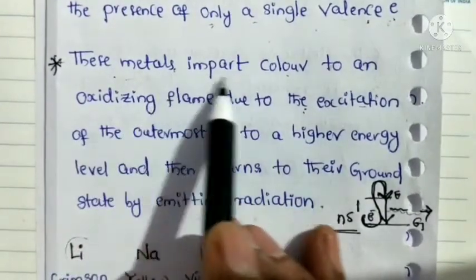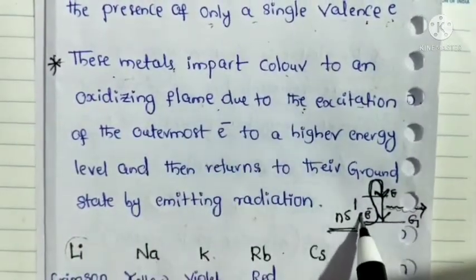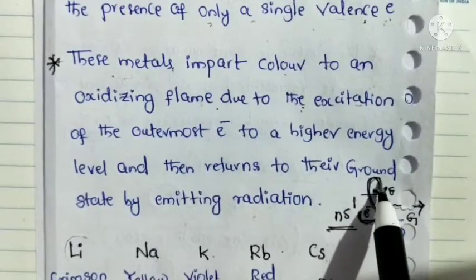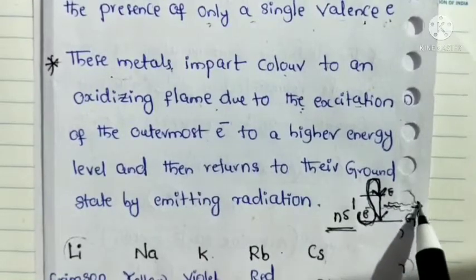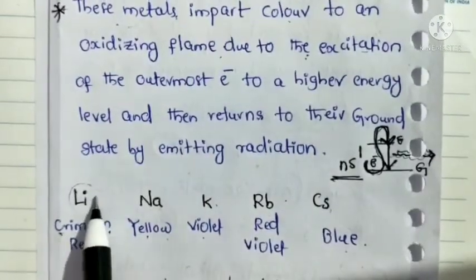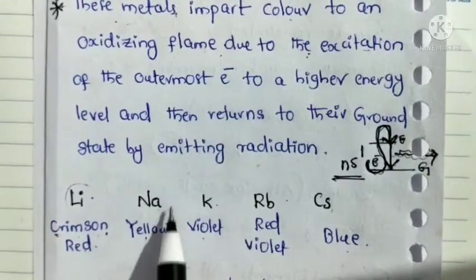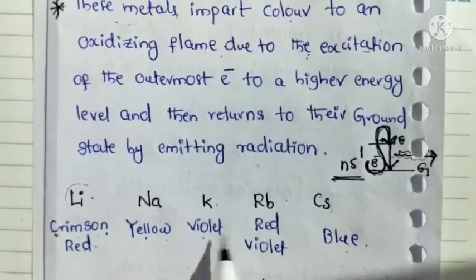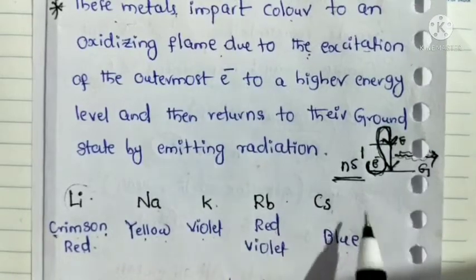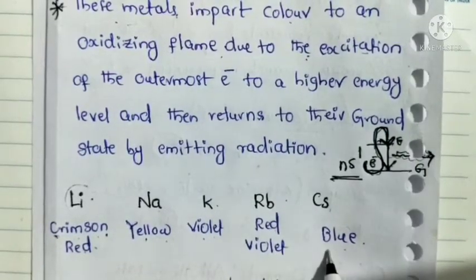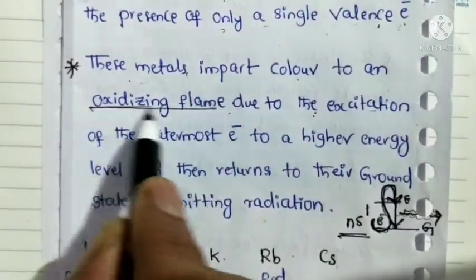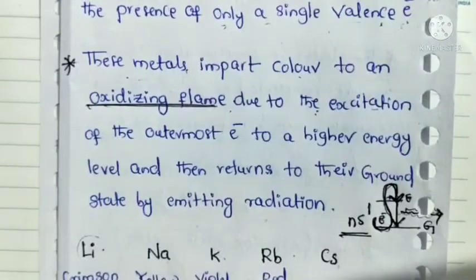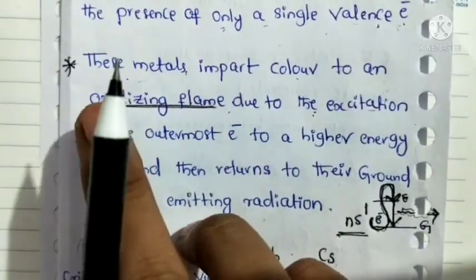And these metals impart color because the ground state electron first goes to the excited state, and whenever it comes back it emits some colors. Lithium exhibits crimson red, sodium exhibits yellow, potassium exhibits violet, rubidium exhibits red violet, and cesium exhibits blue color. The oxidizing flame is very important; we particularly mentioned the oxidizing flame.